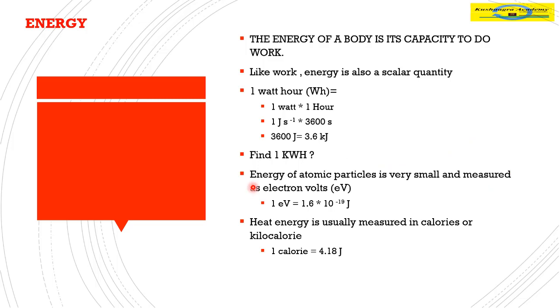Smaller particles have smaller energies, so there are some smaller units also for energy. The atomic particle's energy is measured in electron volts. 1 electron volt is 1.6 into 10 to the power minus 19 joule. A common unit of energy is calories also. 1 calorie is equivalent to 4.18 joules. Remember, calorie is not an SI unit, joule is the SI unit, but earlier we used to use calorie for every type of energy, so we are converting calories to joules.